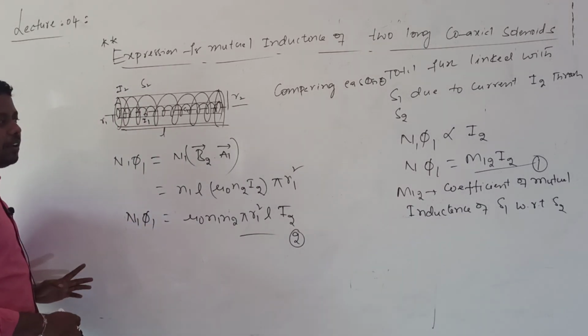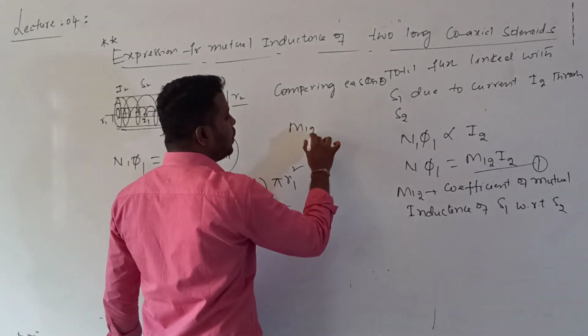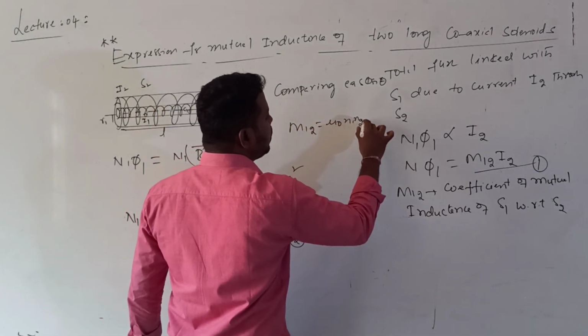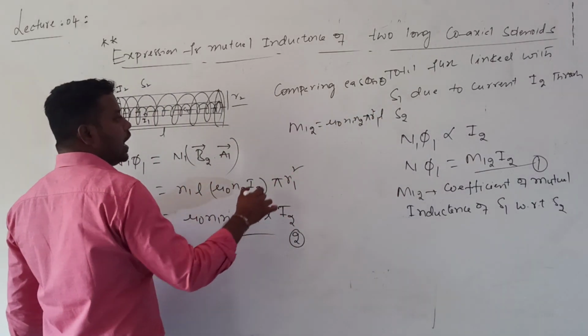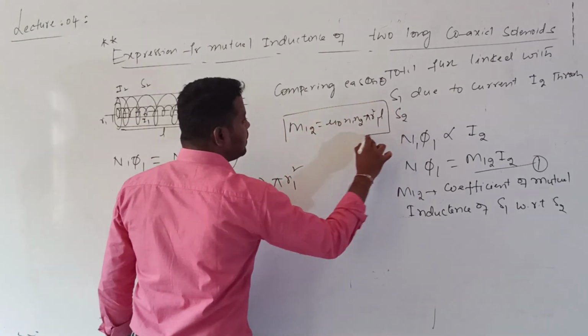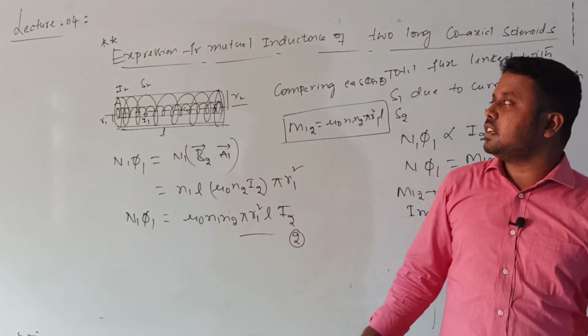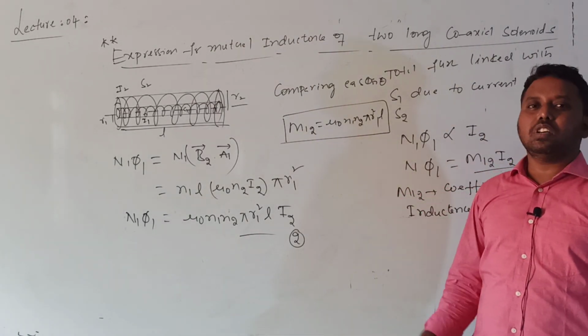So the right side is the same. If I compare the LHS, what will I get? M12 is equal to mu naught into N1 into N2 into pi into R1 square into L. So this is the expression for mutual inductance. Mutual inductance of which coil? Mutual inductance of S1 with respect to S2.